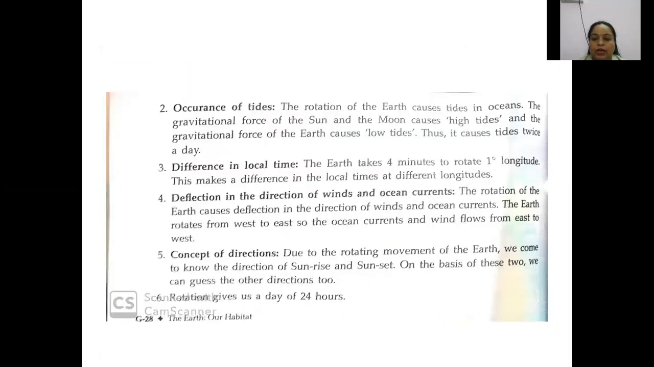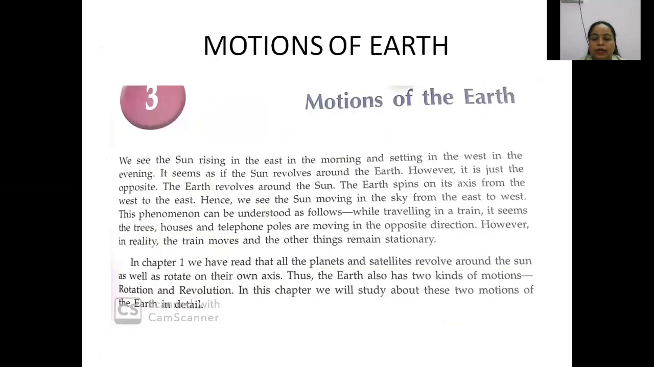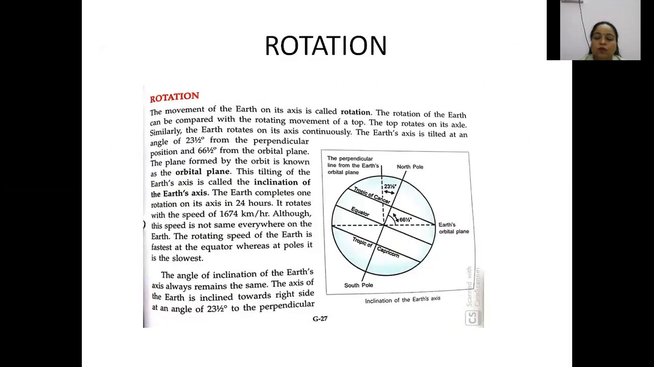Okay, quickly we will do once again the motions of the earth. I've already discussed that there are 2 motions of the earth, the rotation and the revolution. So first is rotation. The movement of the earth on its axis is called rotation, and the earth is tilted at an angle of 23.5 degrees. Because of this tilt, there are changes in the time as well as changes in the length of the days and nights.